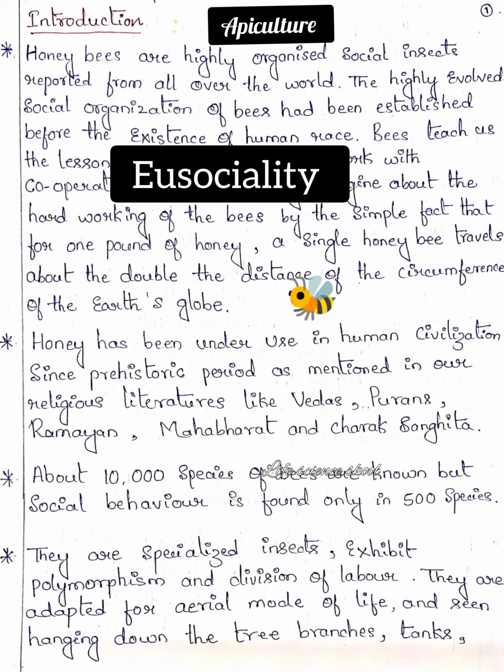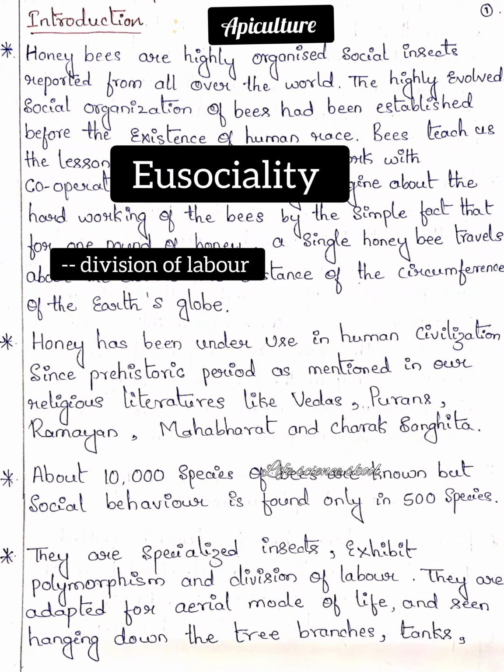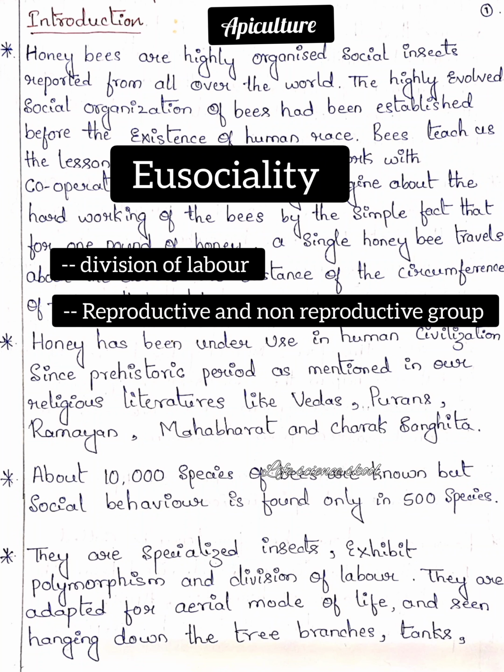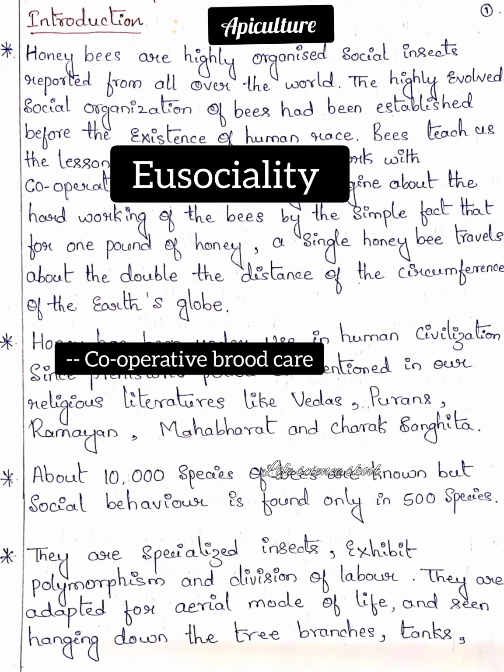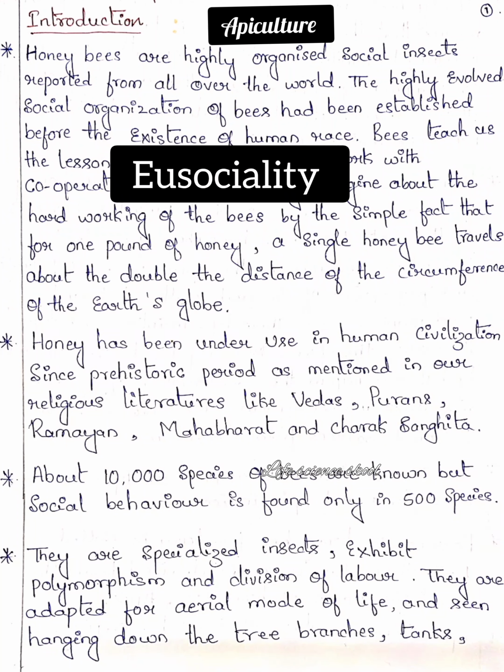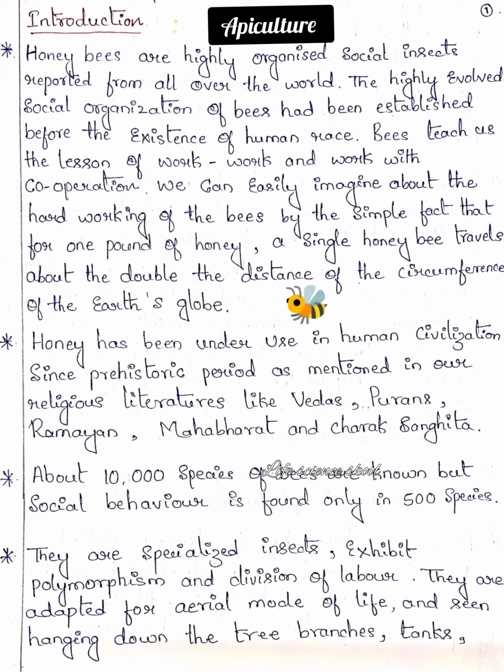In this social organization you can see that there is a well organized division of labor, and there is a reproductive group and a non-reproductive group, and you can see cooperative brood caring as well. Those are the characteristics of eusociality. And these bees, the tiny organisms, are showing that well organized social behavior. Even this behavior existed before the human race. Wow, really nice. Even before the human race existed, they were highly organized organisms.